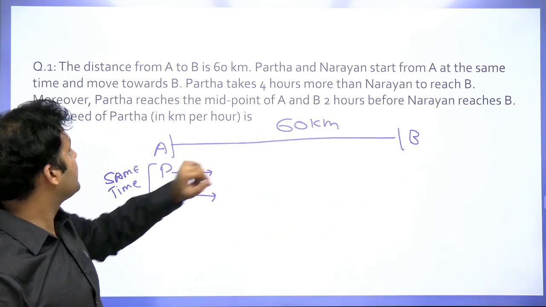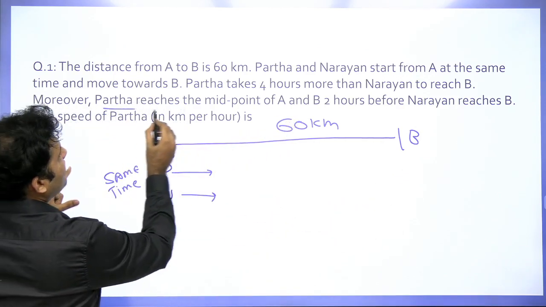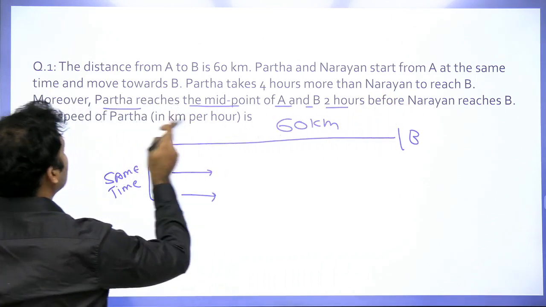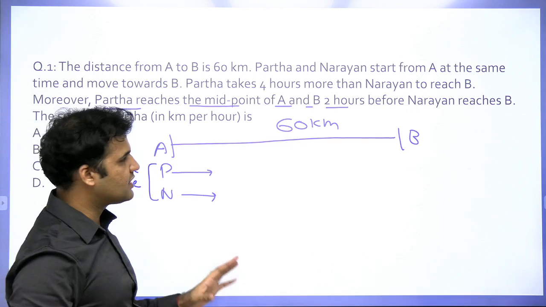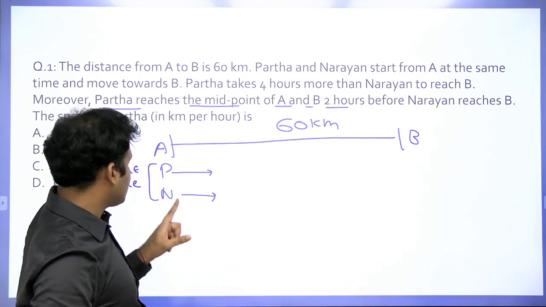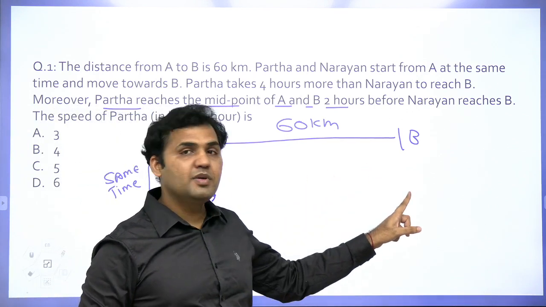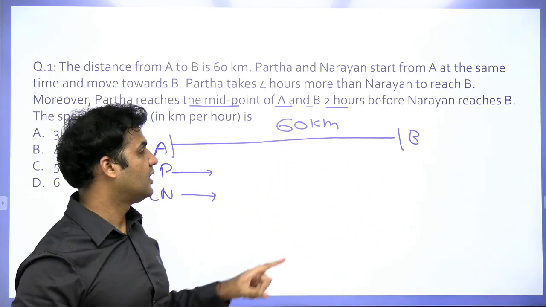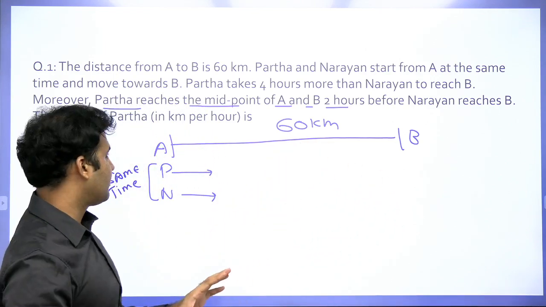What else does the question say? Moreover, Partha reaches the midpoint of A and B 2 hours before Narayan reaches B. Now, let's use this information. That when Narayan reaches point B, Partha reaches the midpoint 2 hours before that point. So let's decide a time, right?